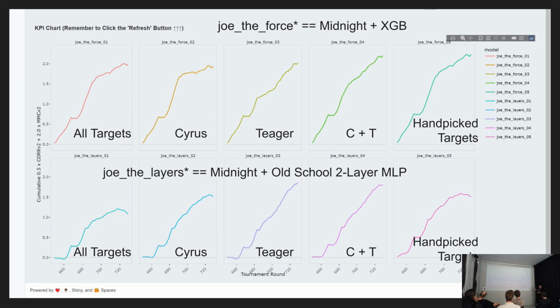But that's only the story for XGBoost, right? If I look at a different algorithm, again I can see Cyrus and Tiger together may be just similar to Tiger, but I cannot draw a really good conclusion yet from Numerai, maybe because my Numerai model is not that good, or because there's something wrong that I didn't know.